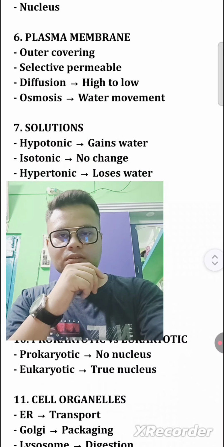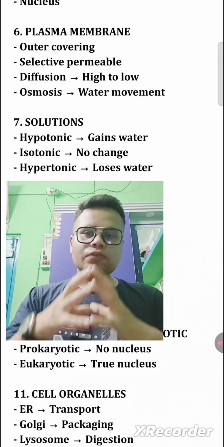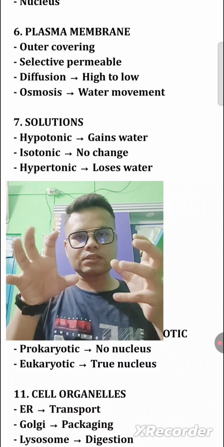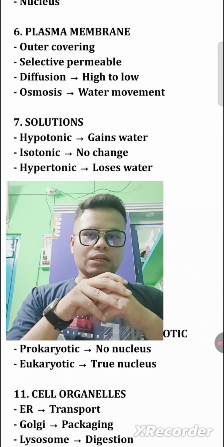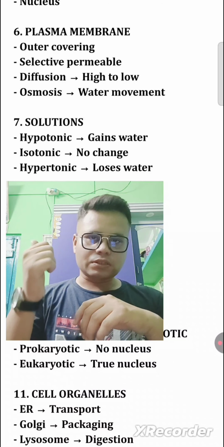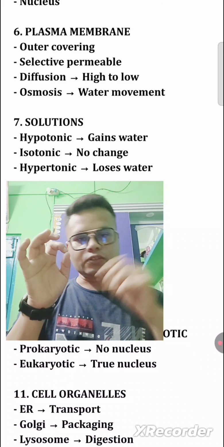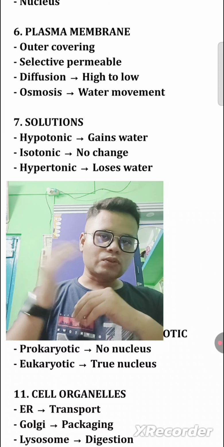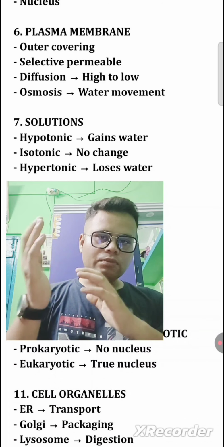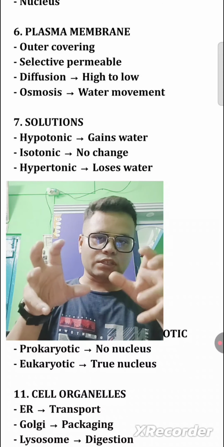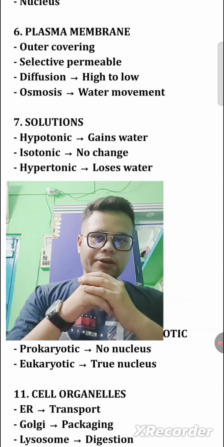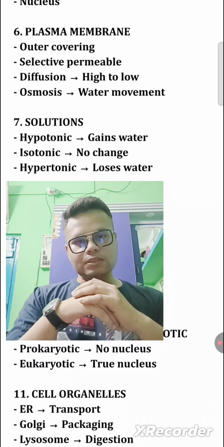Next, plasma membrane. The outer covering of the cell is known as the plasma membrane, and it is selectively permeable. Diffusion is movement from high to low concentration. And osmosis is the movement of water. So all these come under the plasma membrane, class.